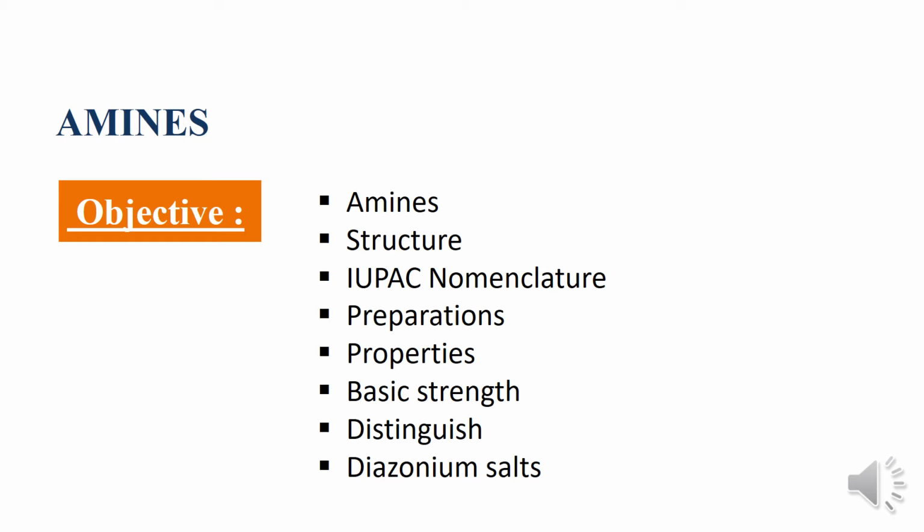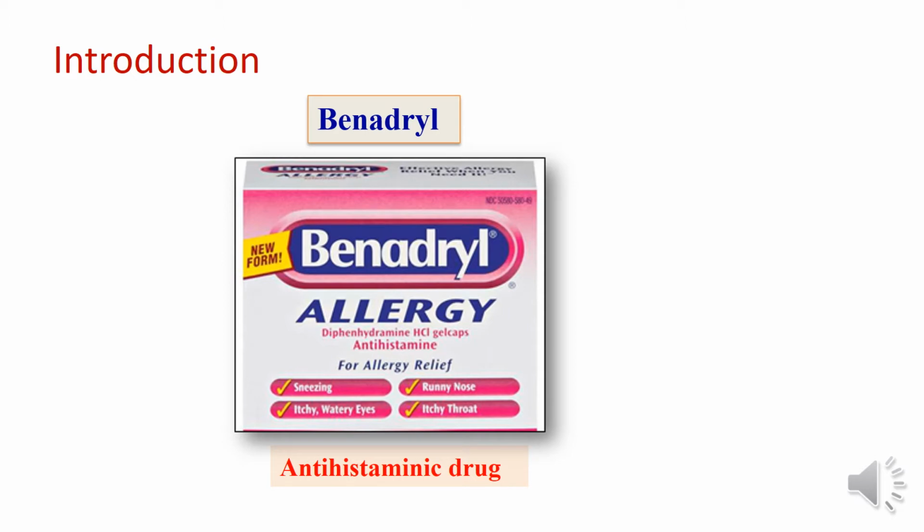Today I am going to discuss Unit 13 of Class 12, that is amines. The main objectives of this topic are: what are amines, the structure of amines, IUPAC nomenclature, preparations, properties, basic strength, distinguishing tests and diazonium salts. Let us discuss some important compounds of amines.